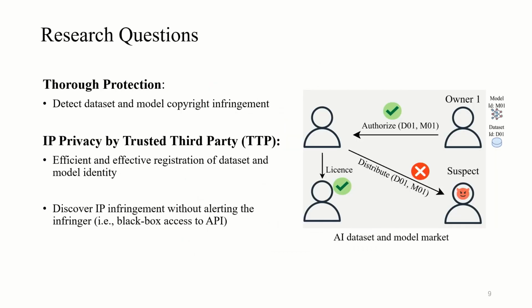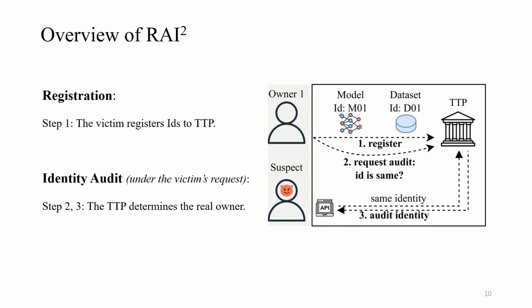To deal with the copyright threat in the AI market, in this work, we aim to detect dataset and model copyright infringement by auditing their identity. Besides, we also aim to solve the fraudulent IP conflict. Inspired by the software copyright system, we consider devising an AI copyright regulation system to allow dataset and model IP owners to register their property with a trusted third party. The trusted third party can then proceed with digital forensics to discover copyright infringement through black box API queries.